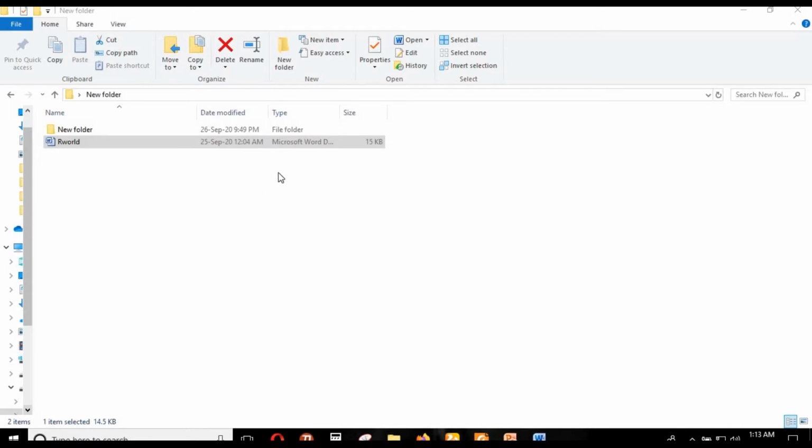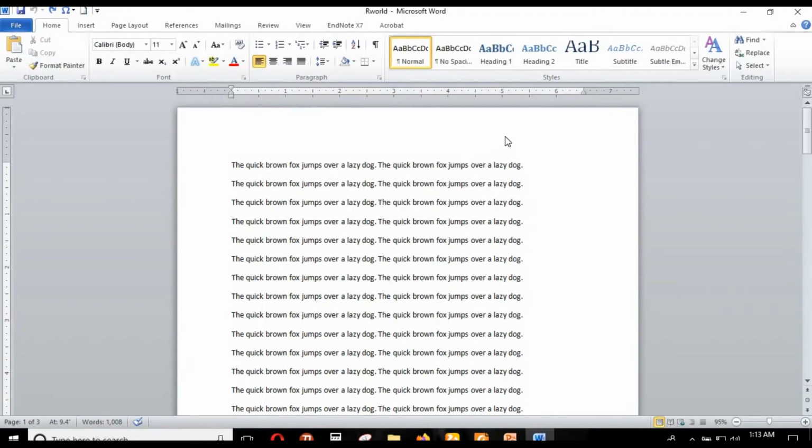So today I am going to discuss one such technical issue that we face while making a large document like a thesis, and that is how to put different header titles on different pages in a Word document.